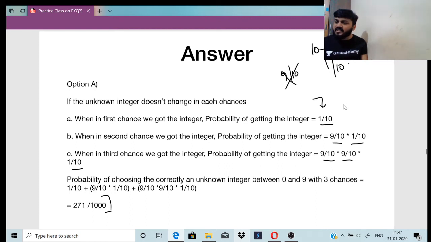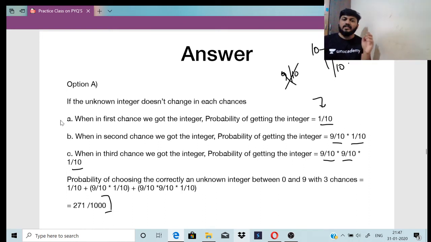So the remaining integers, how many are there now? If I take out 1 out of 10, it will be 9 by 10, right? So in the remaining 9 by 10, I am choosing again 1. And in the again remaining 9 by 10, 9 by 10, I am choosing 1. Now add all three: 1 by 10, plus 9 by 10 into 1 by 10, plus 9 by 10 into 9 by 10 into 1 by 10. 271 by 1000.